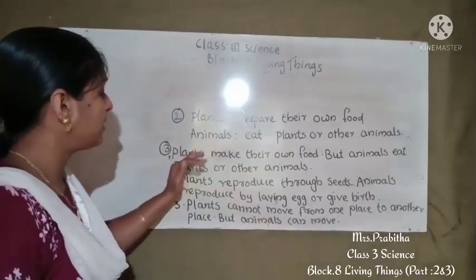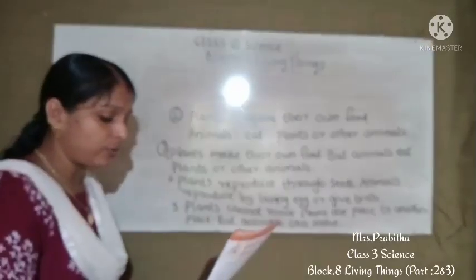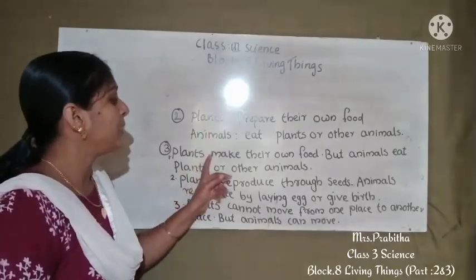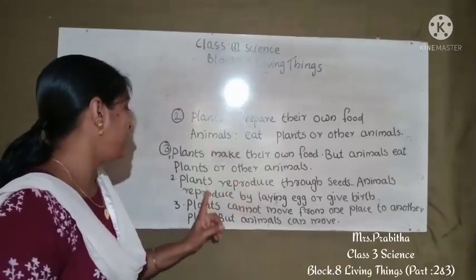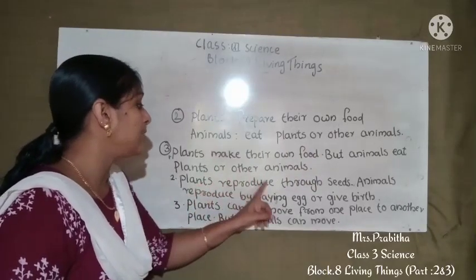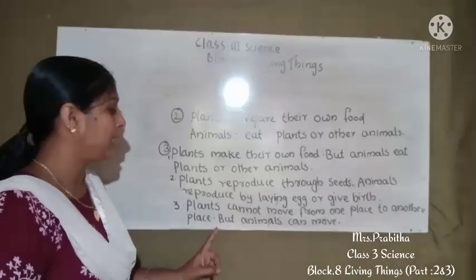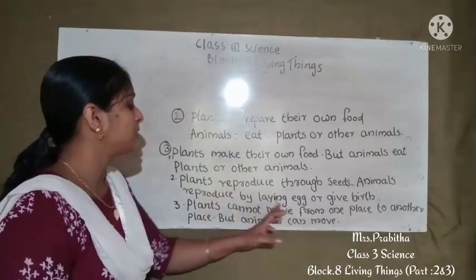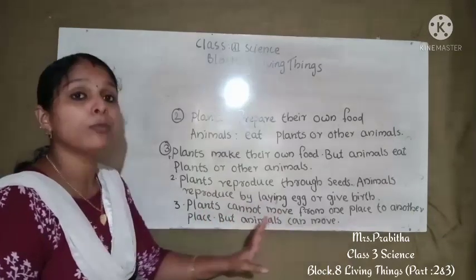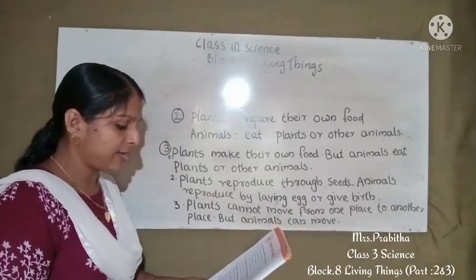So these are the three differences between plants and animals. Okay, so you have to write three differences. Plants make their own food, but animals eat plants or other animals. Plants reproduce through seeds. Animals reproduce by laying eggs or giving birth. Then plants cannot move from one place to another place, but animals can move from one place to another place. Okay, this is the way you have to write that answer.